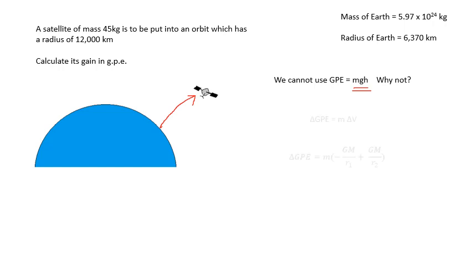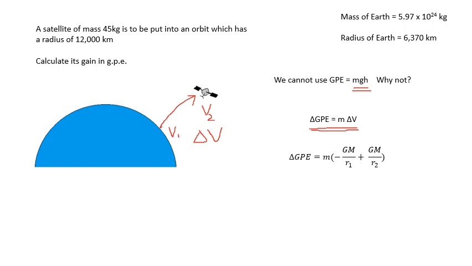The way we do it is we say that the change in GPE, or the work you would have to do, or the energy transferred, is m times delta V, the difference in potential. You've got the potential at the surface of the Earth, and the potential at this particular radius, and the difference between them is delta V, the gravitational potential difference, in joules per kilogram.